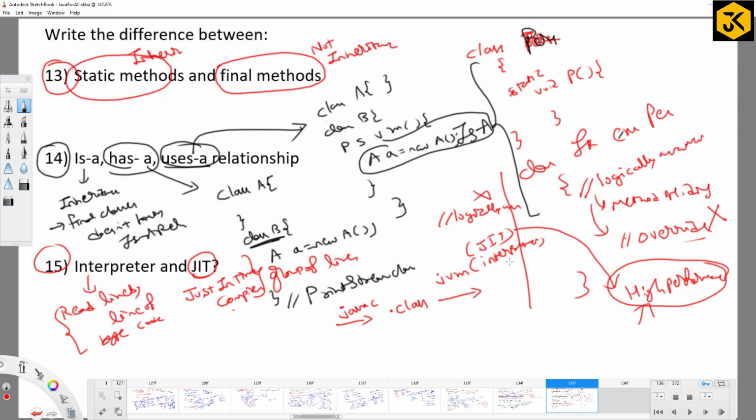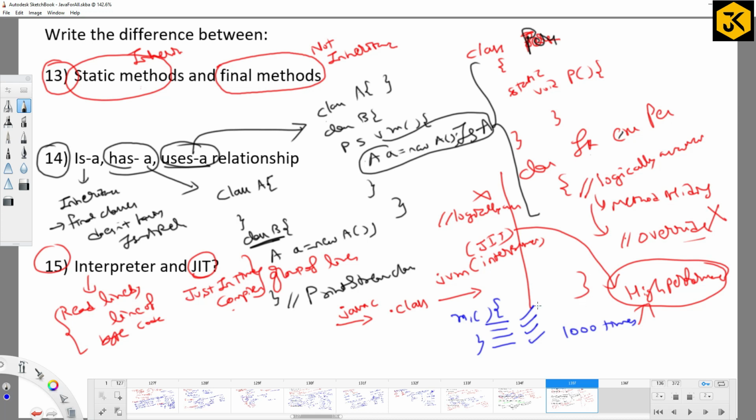Then in what situation is JIT involved? Suppose I have a method called M1. It is executed by the interpreter. The interpreter reads the first line and executes it, second line, third line, fourth line, and so on. For example, I call the same method 1000 times.